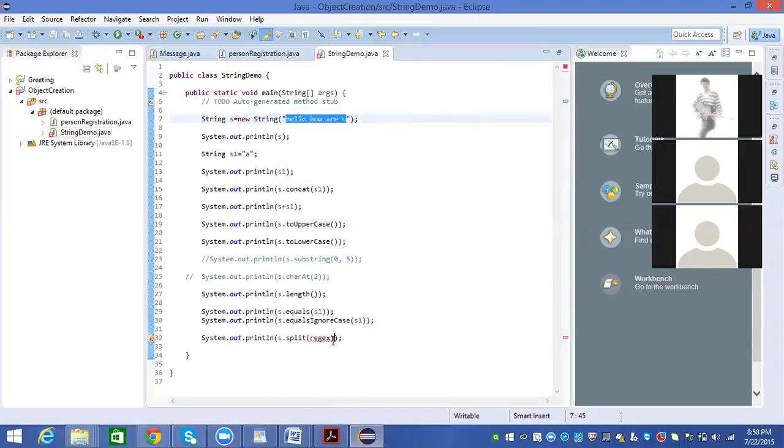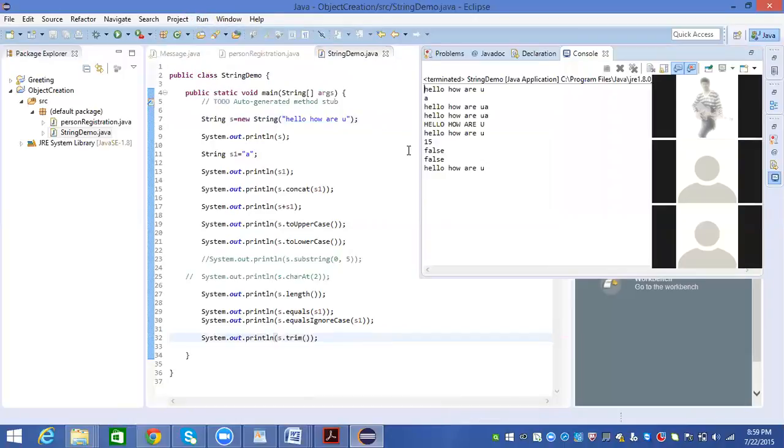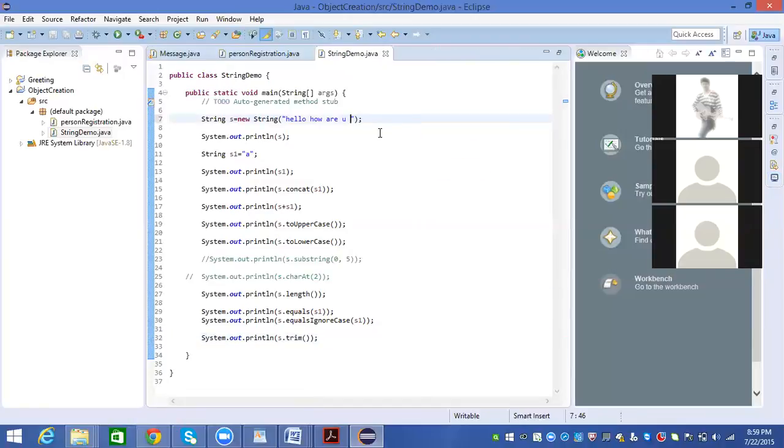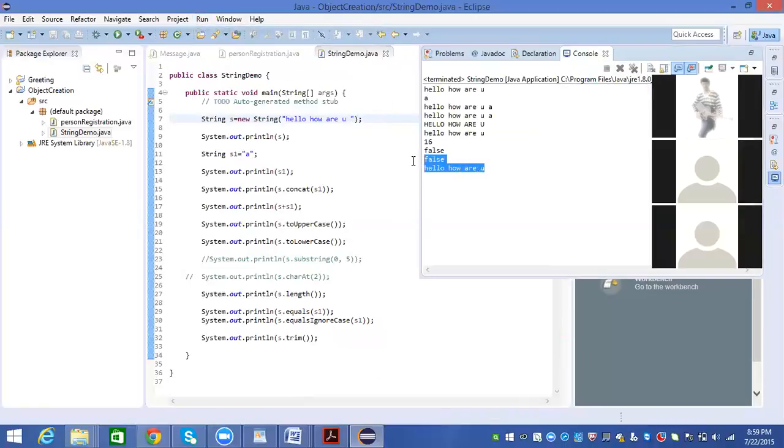And we have some other method called trim. What this trim method does is, if there exist any spaces, they will be removed, but only the last spaces it will consider. For example, if I say hello, how are you, there is a space here. When I run this program, it doesn't contain any last space.